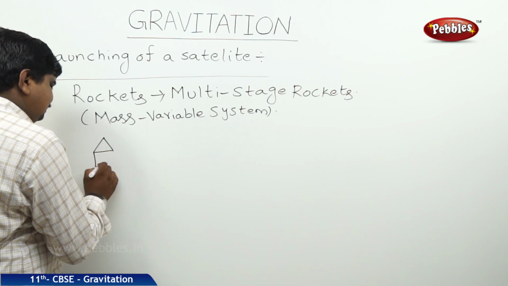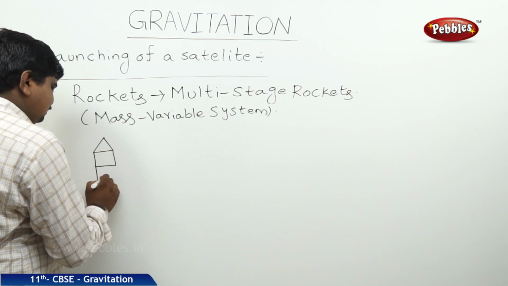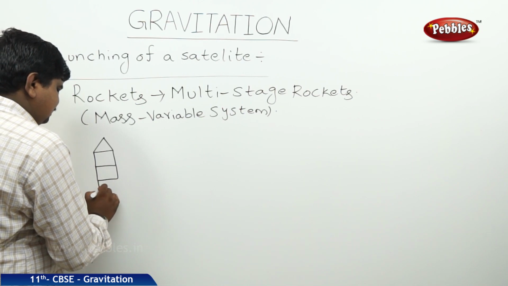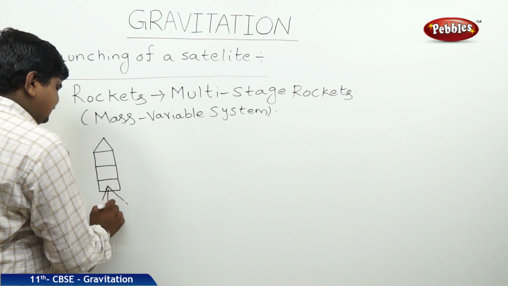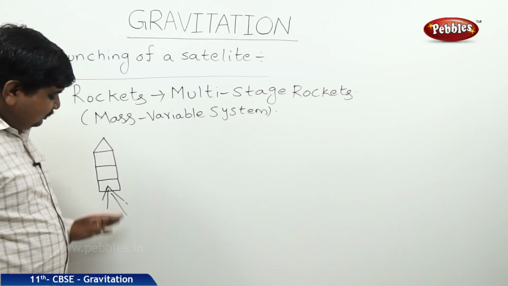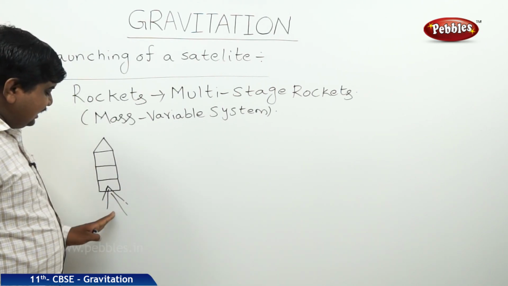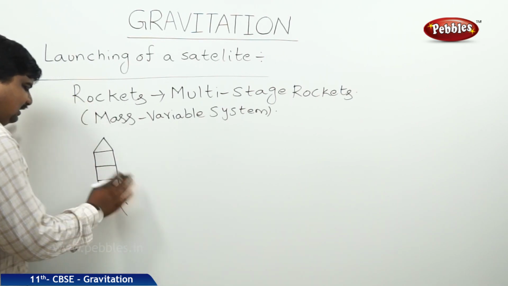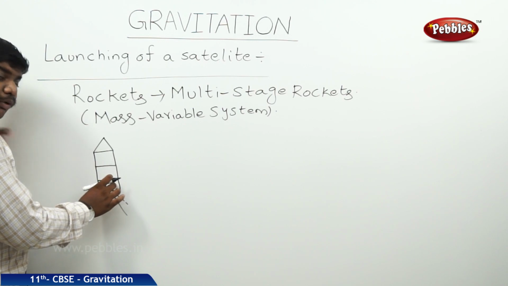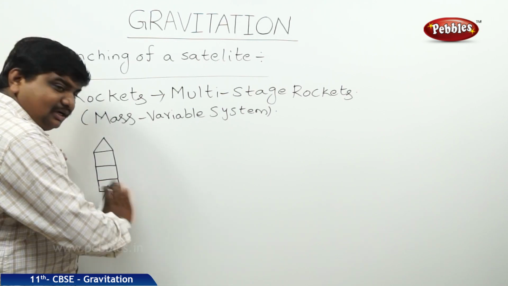This is the first chamber, this is the second chamber, this is the third chamber, this is the fourth chamber. Here the fuel will be. The exhaust of the flame which is downwards creates a lot of force to move the rocket upwards. Like this, the entire fuel in the first block, the bottom block, is burnt completely.